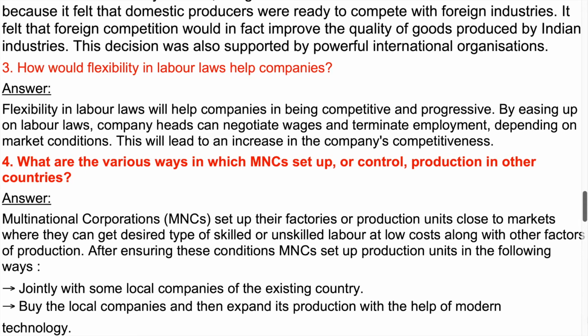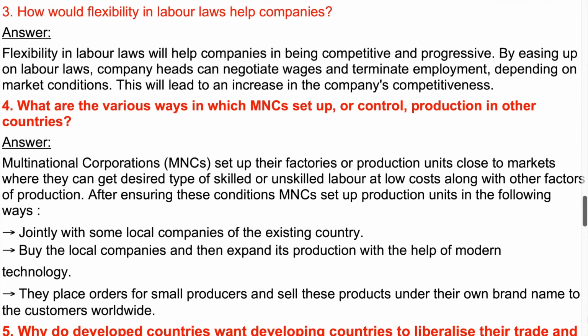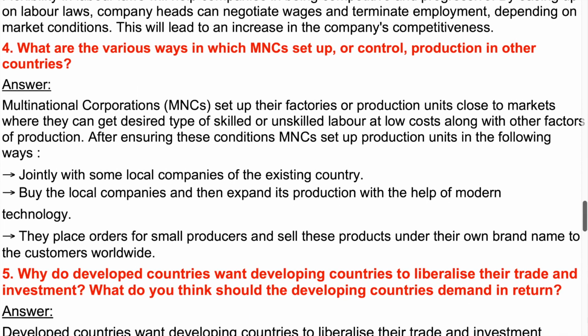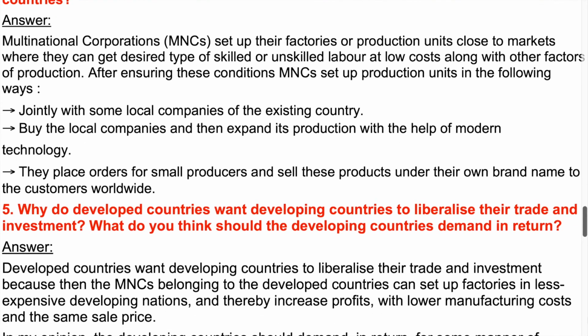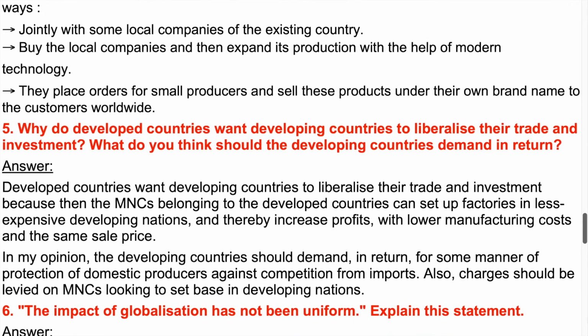4. What are the various ways in which MNCs set up, or control, production in other countries? Answer. Multinational corporations set up their factories or production units close to markets where they can get the desired type of skilled or unskilled labor at low costs along with other factors of production. After ensuring these conditions, MNCs set up production units in the following ways. Jointly with some local companies of the existing country. Buy the local companies and then expand production with the help of modern technology. They place orders for small producers and sell these products under their own brand name to customers worldwide.